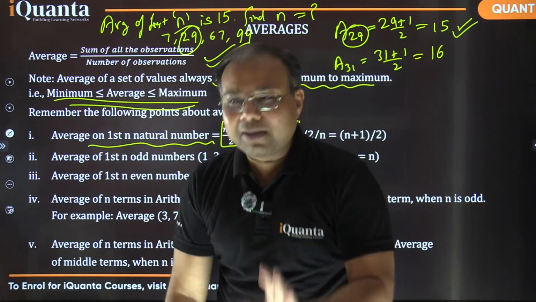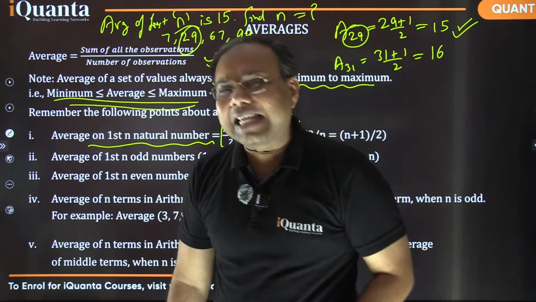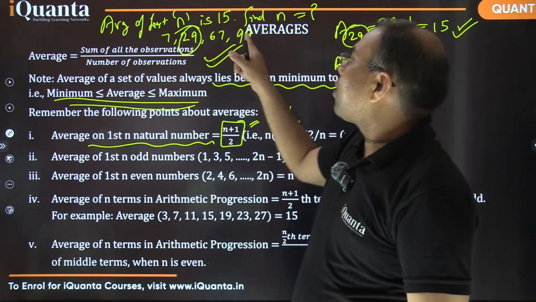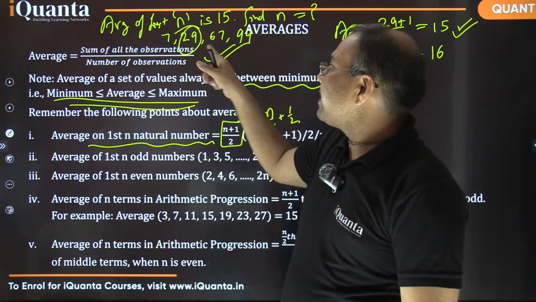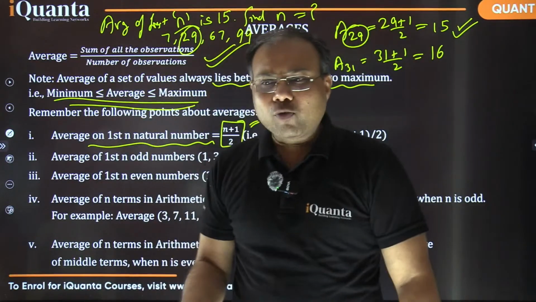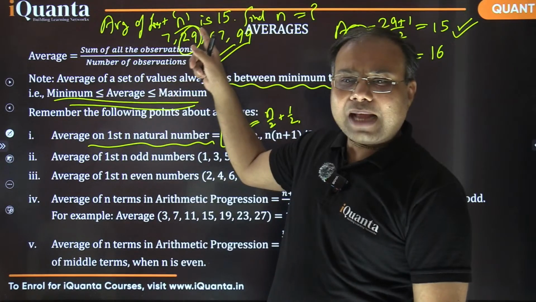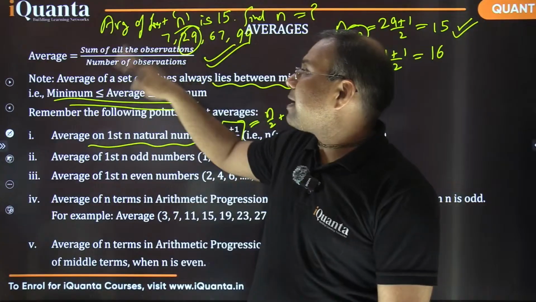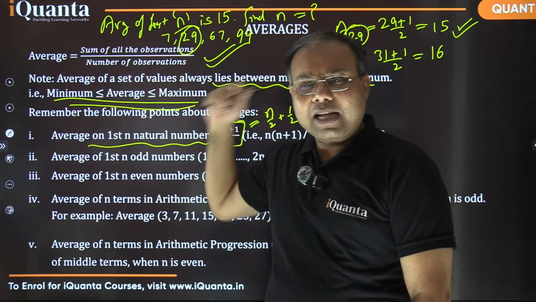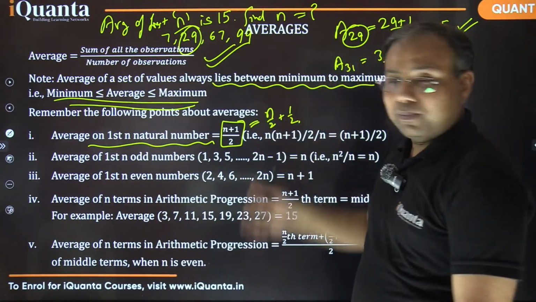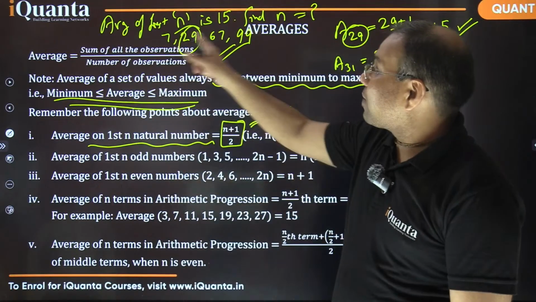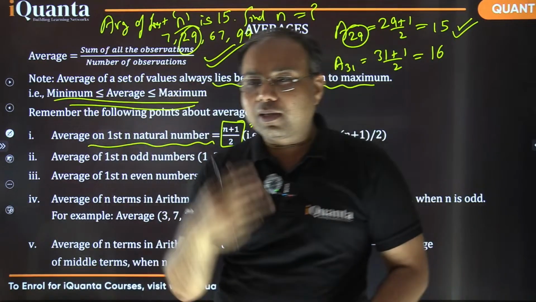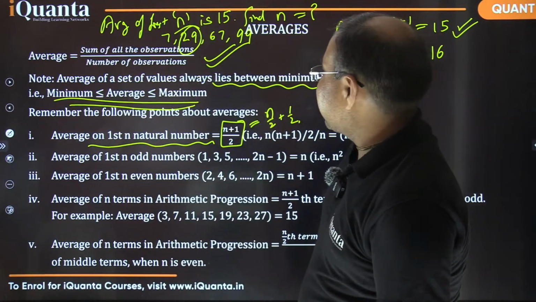Is that relatable, understandable? So that's how CAT becomes an easy test if you have your basics clear and you are good at eliminating options, right? It's 7, 29, 67, 99. It's a direct option game. You know that answer is going to be almost near to double of that. And there's only one number because numbers are far away, right? If they had been close numbers like 29, 30, 31, 32, in that case, we need to find the exact value. That could be done easily. But if options are far away, then we just need to know the concept, immediately click the answer, move further, move further, move further. Okay? Okay, fine. Let's move to the next point here.